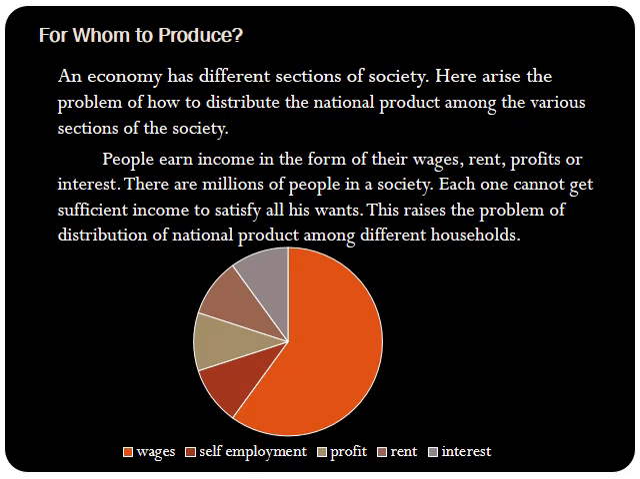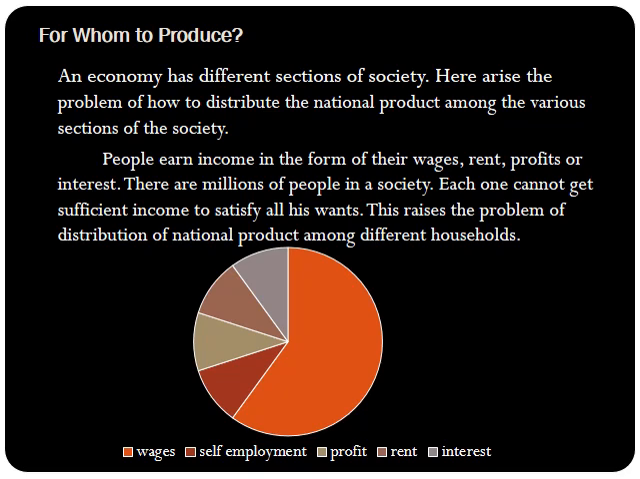So we know that different people have different incomes, and people earn income in the form of wage, rent, profits or interest, and there are millions of people in a society. Each one cannot get sufficient income to satisfy all their wants, and this income is the resource with the people by which they can purchase goods and services. Different people have different incomes, so they have different purchasing powers as well. So this raises the problem of distribution of the national product among the different households.